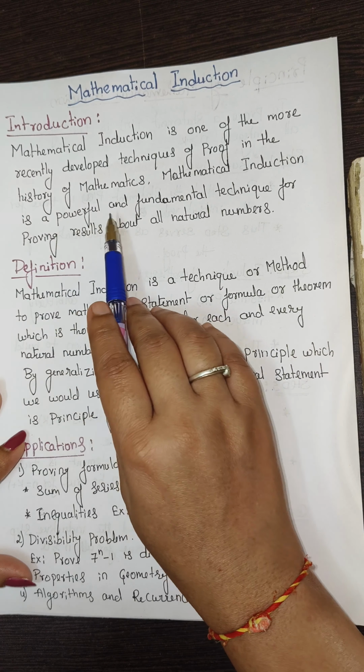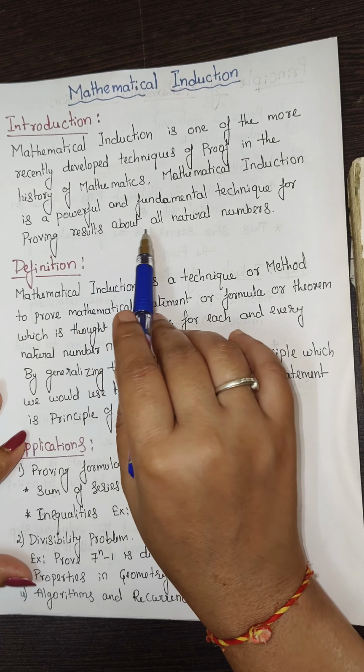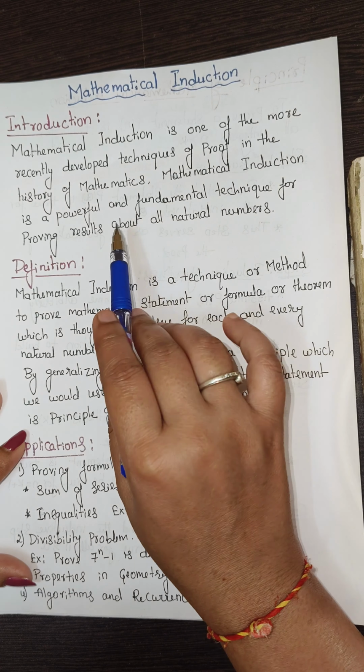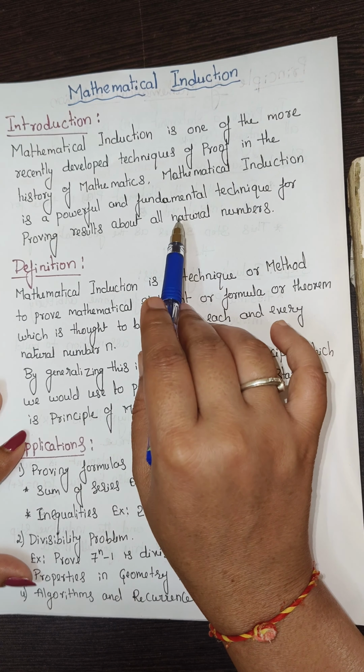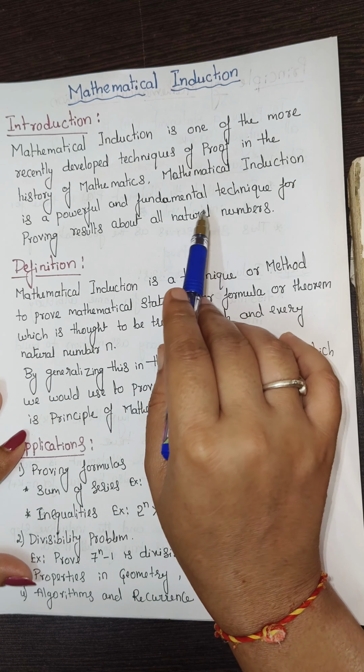Mathematical induction is a powerful, fundamental technique for proving results about all natural numbers. We have to prove the statements for all natural numbers only. Natural numbers means counting numbers like 1, 2, 3, which are positive integers only.